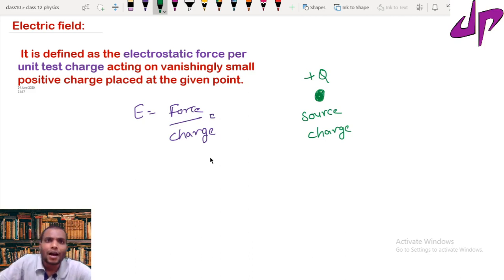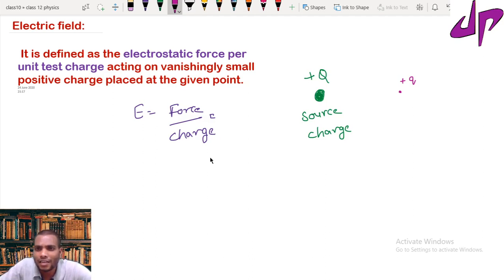To know that, I bring a very small, tiny positive charge, small q. Why is this so small? Because this charge also has an electric field. I would like to find the electric field due to the source charge, and since this is also a positive charge, it also has an electric field, and this electric field should not disturb the electric field of the source charge.